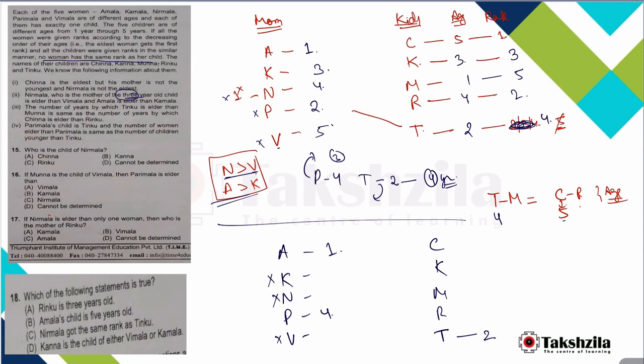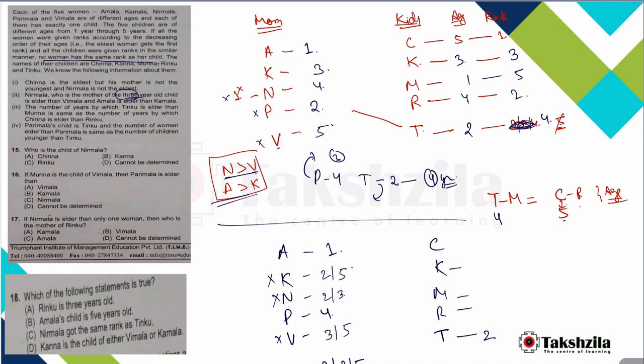Now A is greater than K. What are the ranks left? 2, 3 and 5 are left. K is the son of a 3-year-old, so K cannot be ranked 3. Possibilities for K are 2 and 5. Now V cannot be rank 2, so V can be either 3 or 5. A is greater than K. N is greater than V, so N can be 2 or 3. Till here we are done.